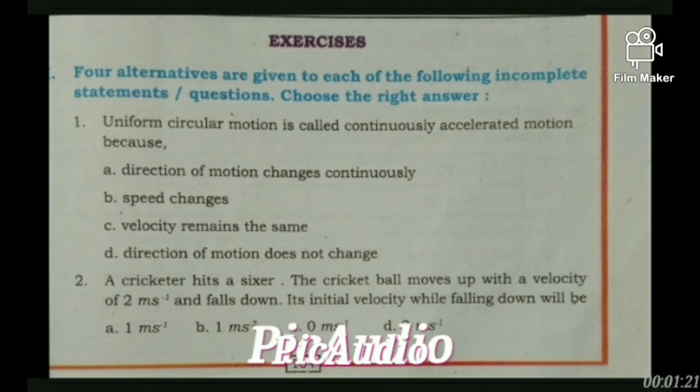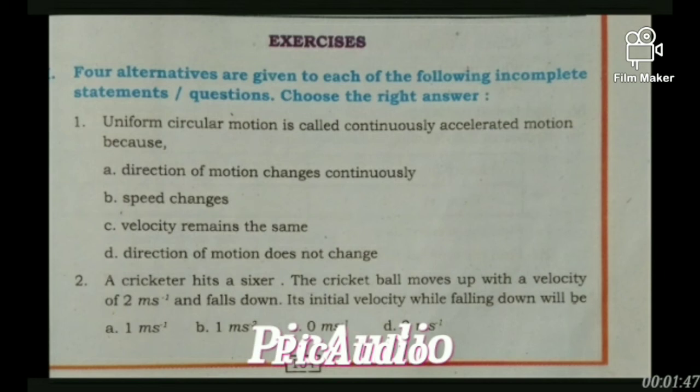In uniform circular motion, speed remains constant, but due to the continuous change in direction of motion, what happens? Velocity changes. When the velocity changes, it is called accelerated motion. Therefore, uniform circular motion is a best example for accelerated motion. Okay. Go to the next question.